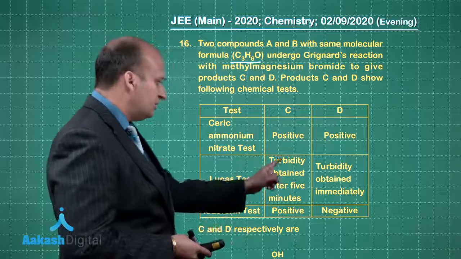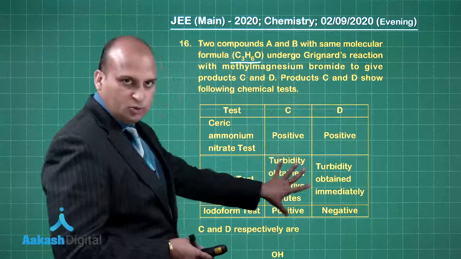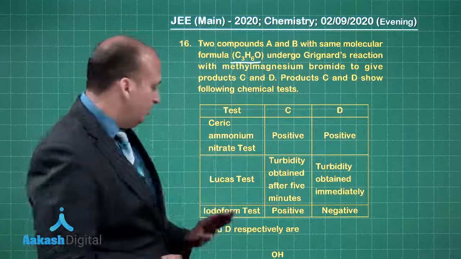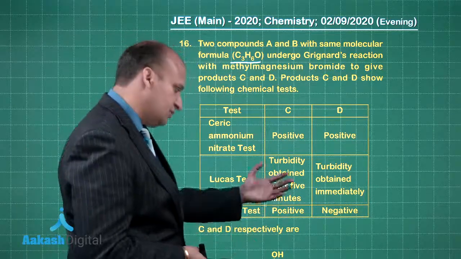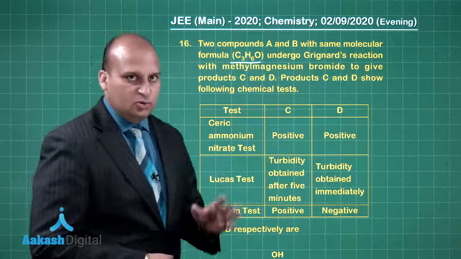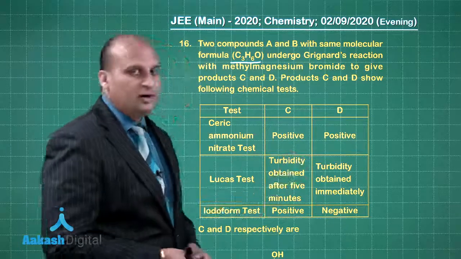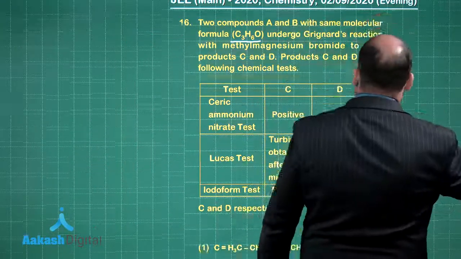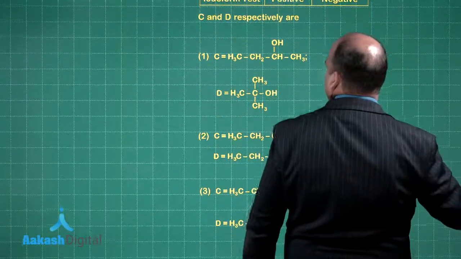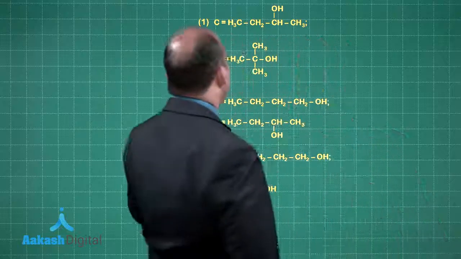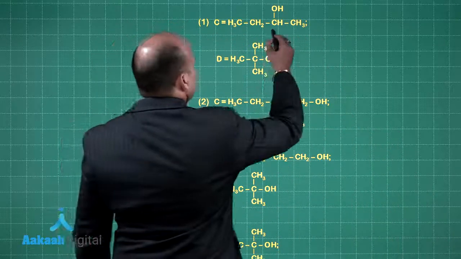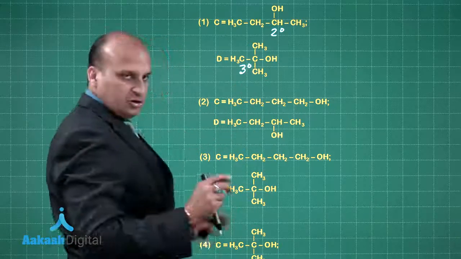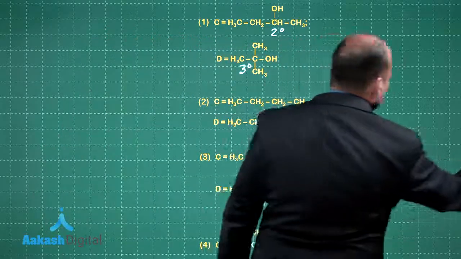Lucas test, turbidity obtained after 5 minutes, this is a 2-degree alcohol. Turbidity obtained immediately, this is a 3-degree alcohol. Iodoform test is positive, again reconfirming that it is a 2-degree alcohol. For 3-degree alcohol it will be negative, right? Now let us look at the structures which are given to us. So here I have got a 2-degree and a 3-degree alcohol. Fine, let me show you the choices, then we will discuss the answer.